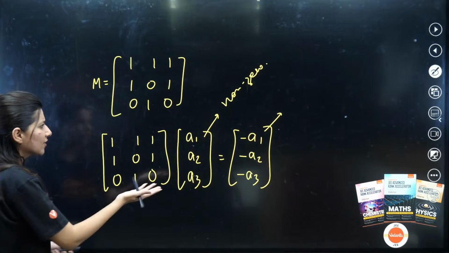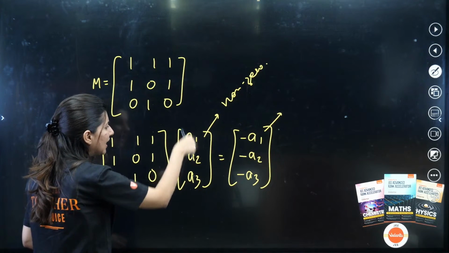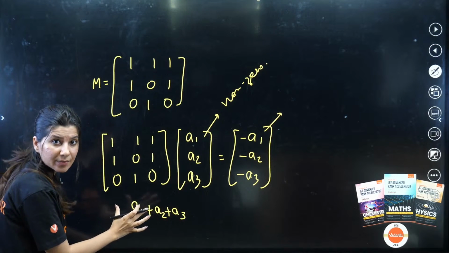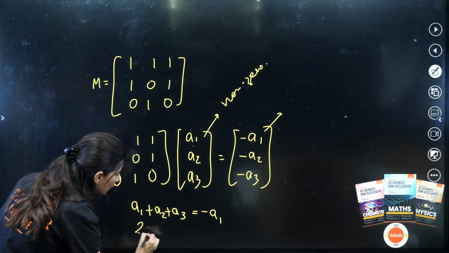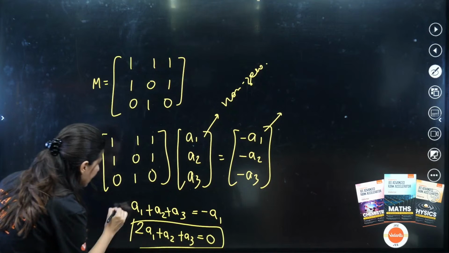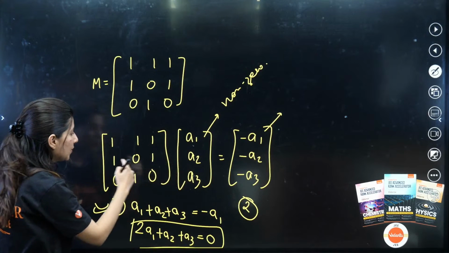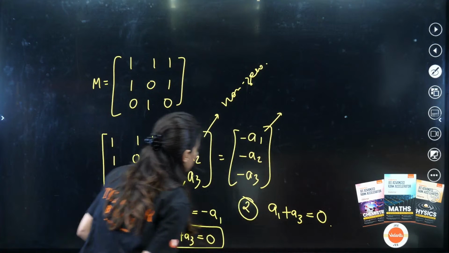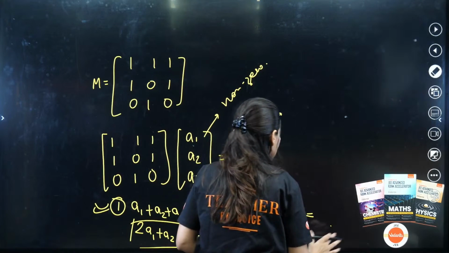So let us solve it. Let us check whether it is non-zero or not. That's what we need to check. So row number 1 and column number 1: a1 plus a2 plus a3. This is the first element of this particular matrix, and this is going to be equal to minus a1. So what do I get? 2a1 plus a2 plus a3 is equal to 0. So that is the first element. Second element, now row number 2, column number 1: a1 plus a3 will give me minus a2, sorry. So this is going to be minus a2.